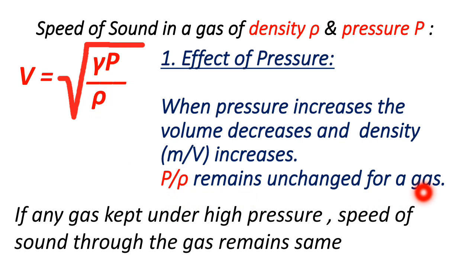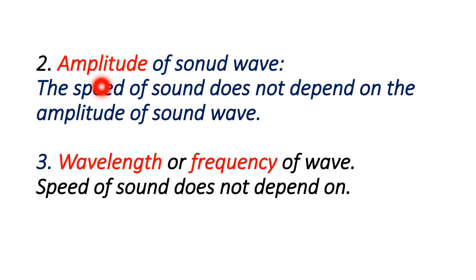If any gas is kept under high pressure, the higher the pressure, the higher the density. High pressure reduces the volume, and if the volume reduces, the density is greater. So this p by rho remains unchanged. Here, if any gas is kept under high pressure, the speed of sound through the gas remains unchanged, correct?